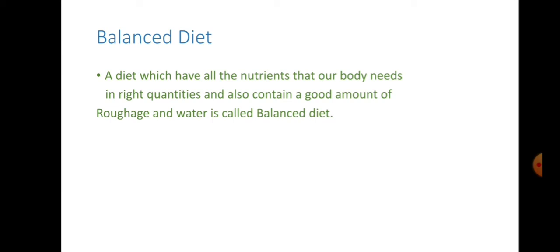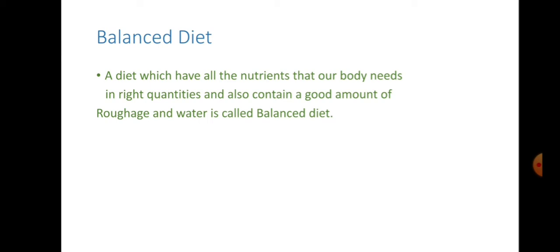Next, today we are going to see the topic balanced diet. From morning to night we are eating different kinds of food. The food we normally eat in a day is our diet. For growth and maintenance of good health, our diet should have all the nutrients. A diet which has all the nutrients that our body needs in the right quantities, and also contains a good amount of roughage and water, is called a balanced diet.